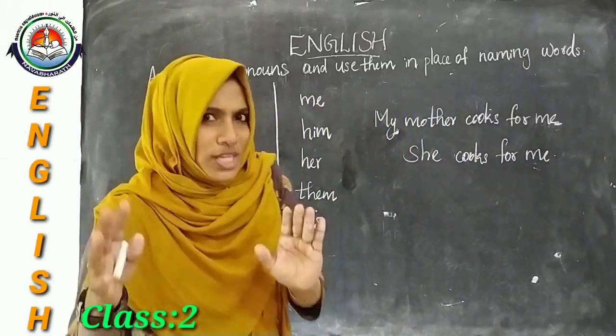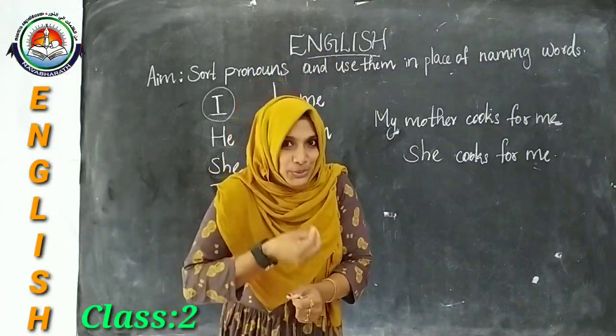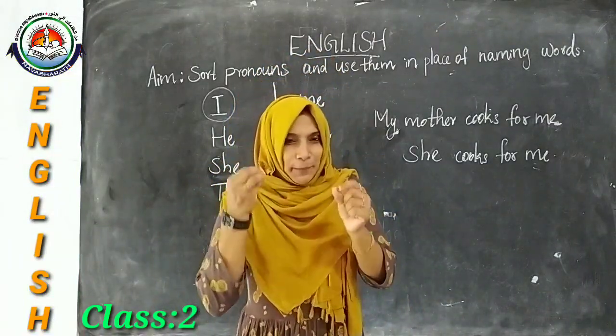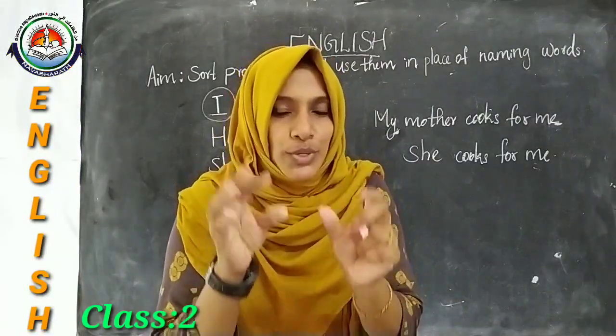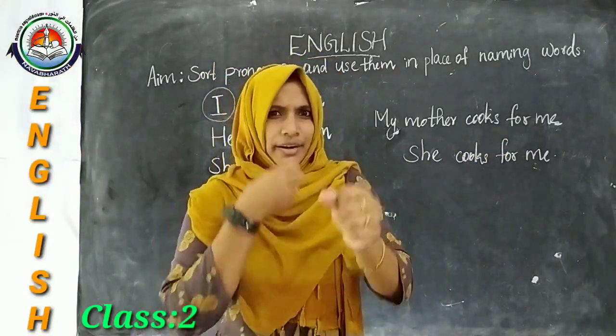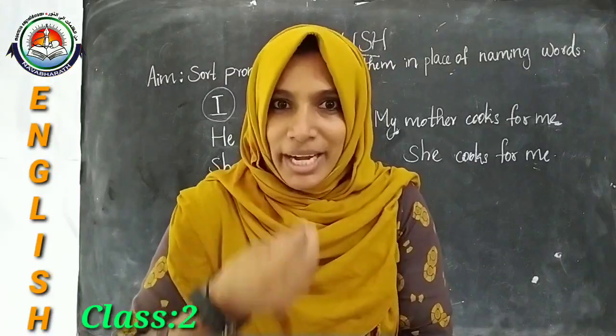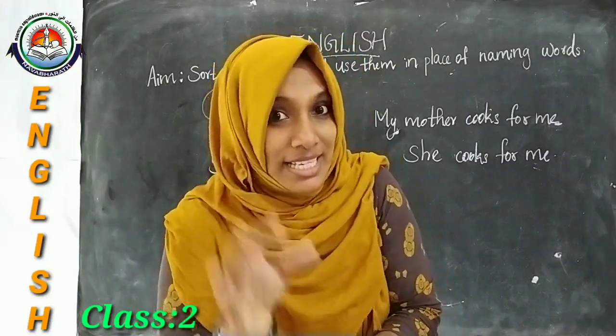So here who is cooking? Yes, your mother is cooking and you are eating. Means your mother is doing something, doing an action, and you are receiving it, right? How are you receiving it? By eating, you are receiving it.